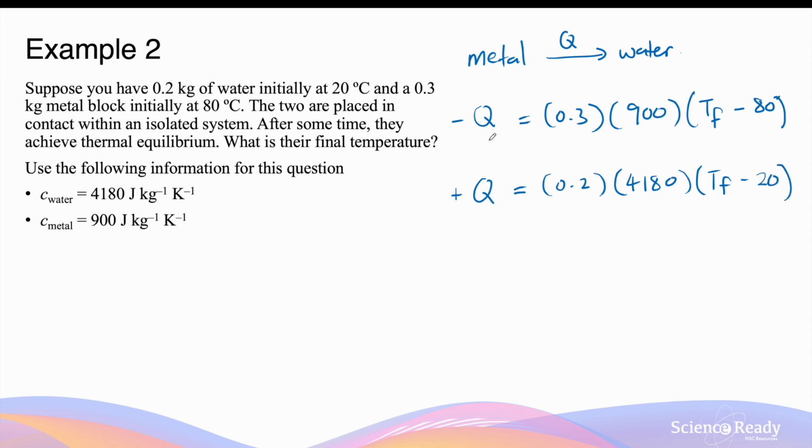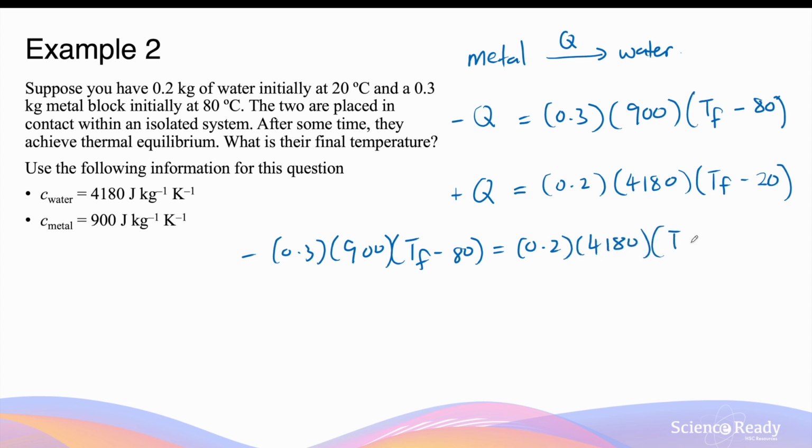The value of Q, which is the heat transfer, should be equal in both equations, and the value of T final, TF, should be equal, as the two objects will come to a thermal equilibrium. So if we equate the two equations, we'll get minus 0.3 times 900 times (TF minus 80) equals 0.2 times 4180 times (TF minus 20) degrees.